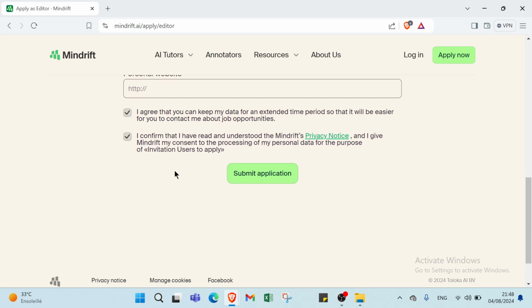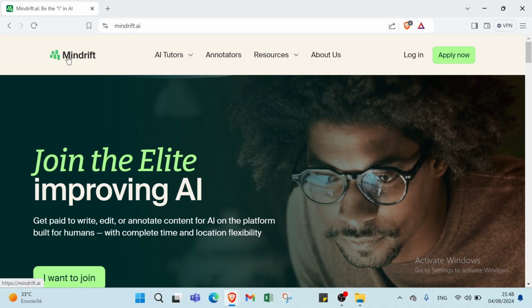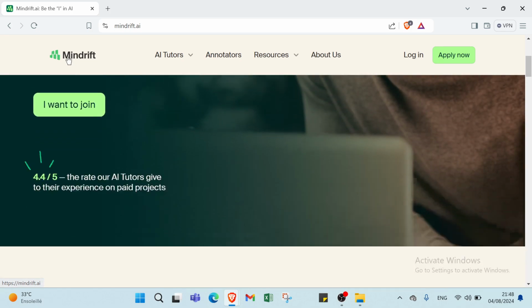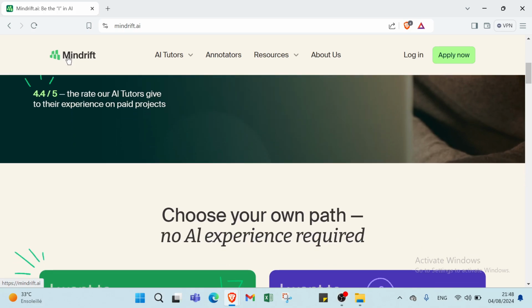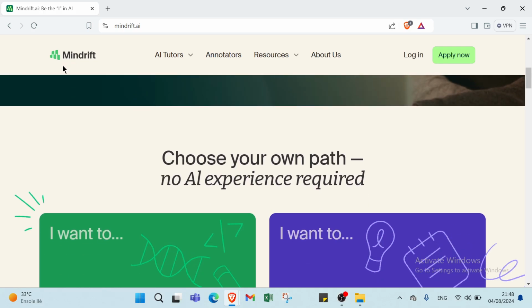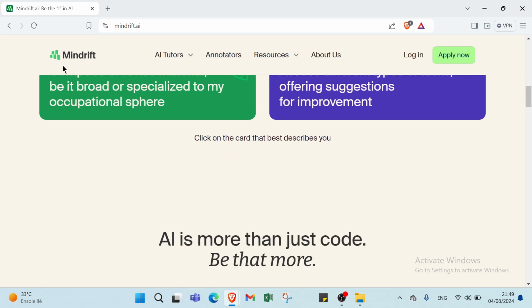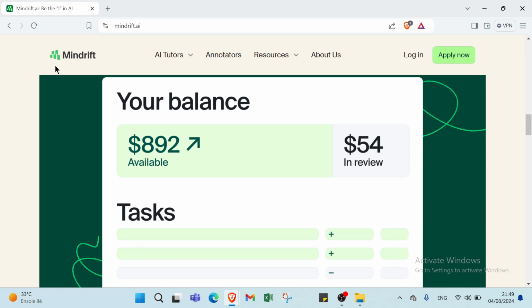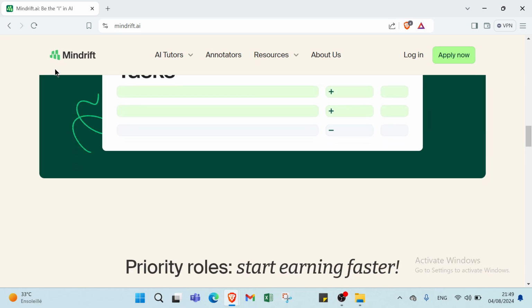As an editor, you can use Mindrift.ai to enhance your editing services and streamline your workflow. Here are several ways to earn money as an editor using Mindrift.ai. The first one is freelance editing services, like copy editing and developmental editing. The second one is content review and feedback, like manuscript review. The third one is editorial consulting, like author coaching and content strategy consulting. The fourth one is content curation and management, like curating anthologies and managing editorial projects.